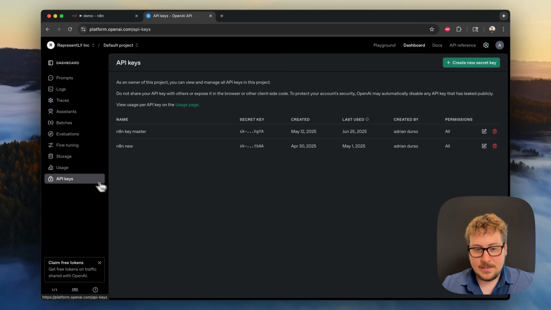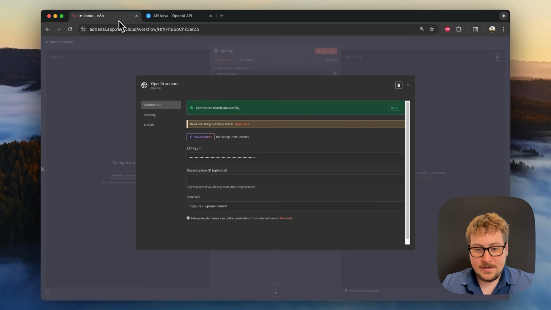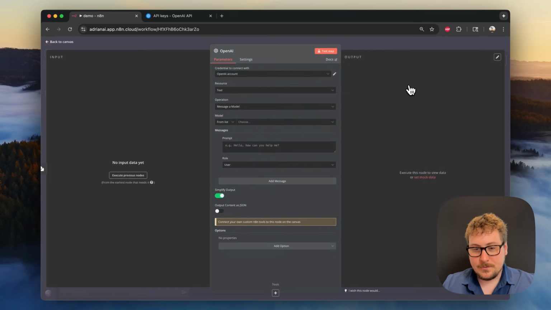And then if I scroll down to here, I'll have API keys. So I'm just going to be creating a new key here, and that's all you're going to have to do. Once you get that key, do not share it with anyone else. Super important, because they can run up a bill on your account. Then you go back here, paste it in here, and hit save. Once you do that, you'll have your OpenAI credential that you can connect any of your OpenAI nodes to, and it should run through your account.